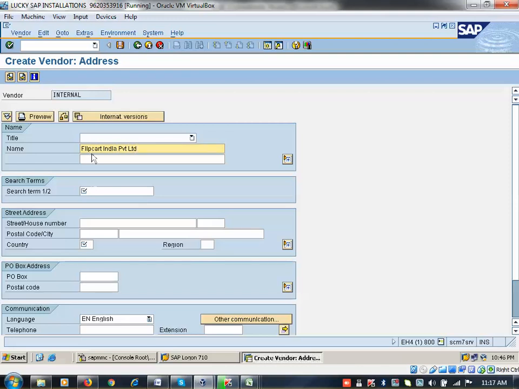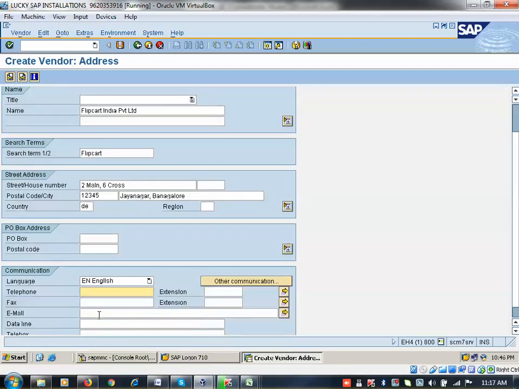So Flipkart India Private Limited. When I am searching as Flipkart, it should show. So that is the thing, Flipkart. So now here country is Germany, and then here pin code. So whatever the address you are entering here, when you create PO, it will be displayed when you display PO. Okay. So now here I am coming to telephone number. This is vendor telephone number, vendor fax, and then mail ID.